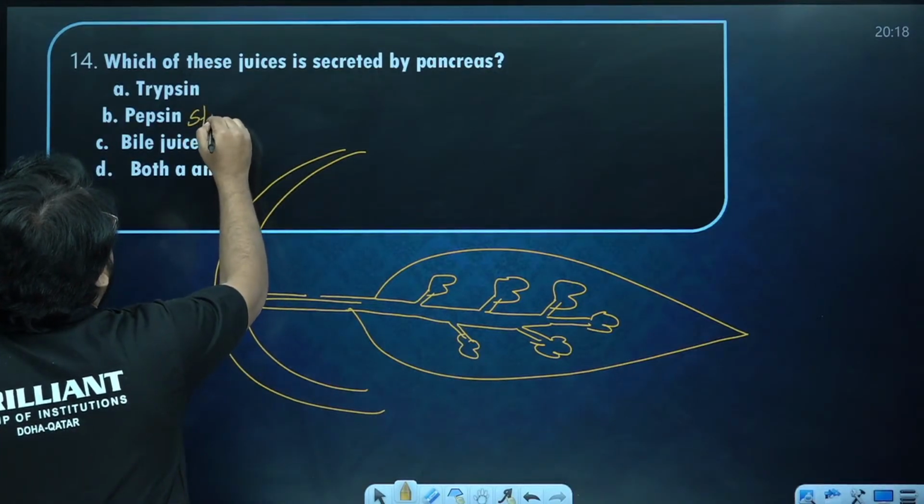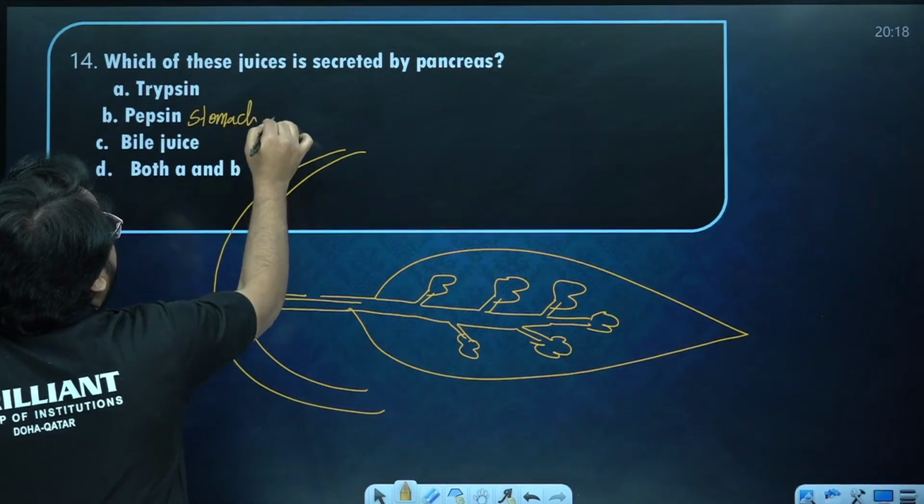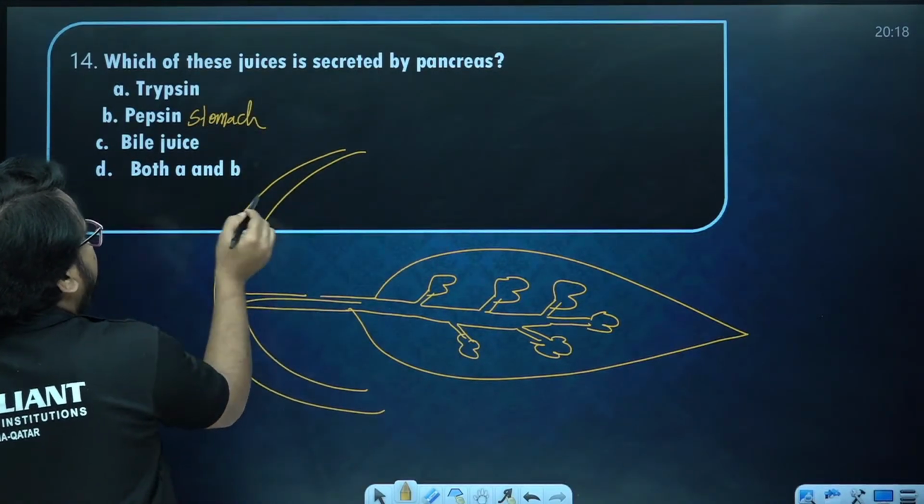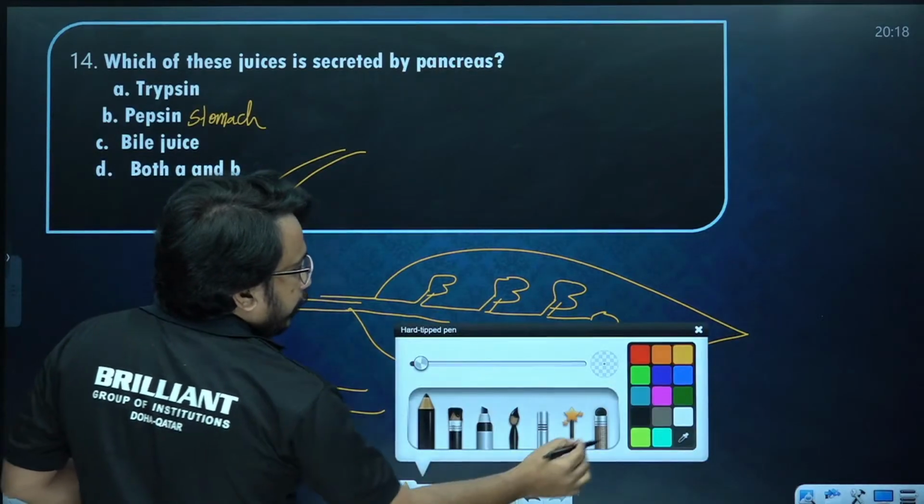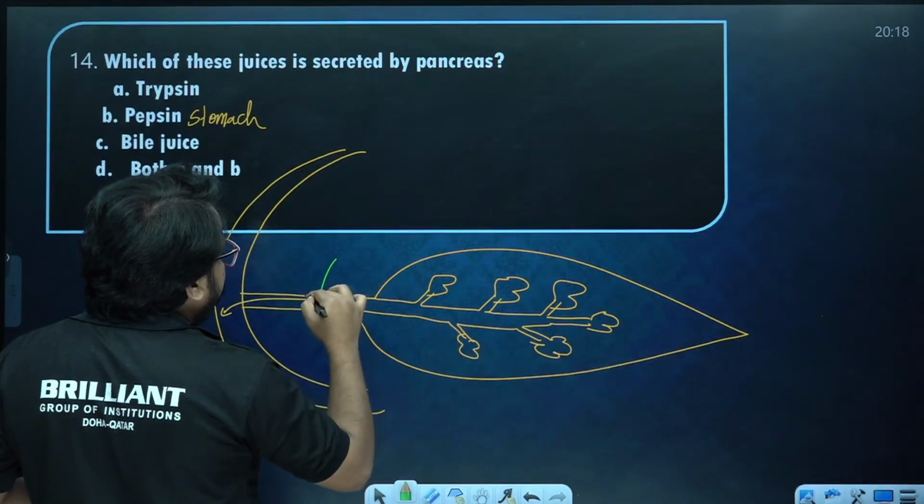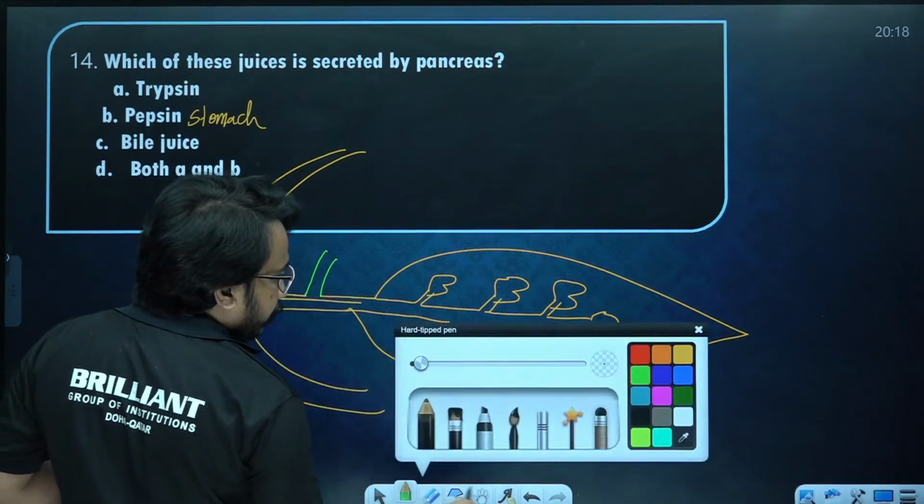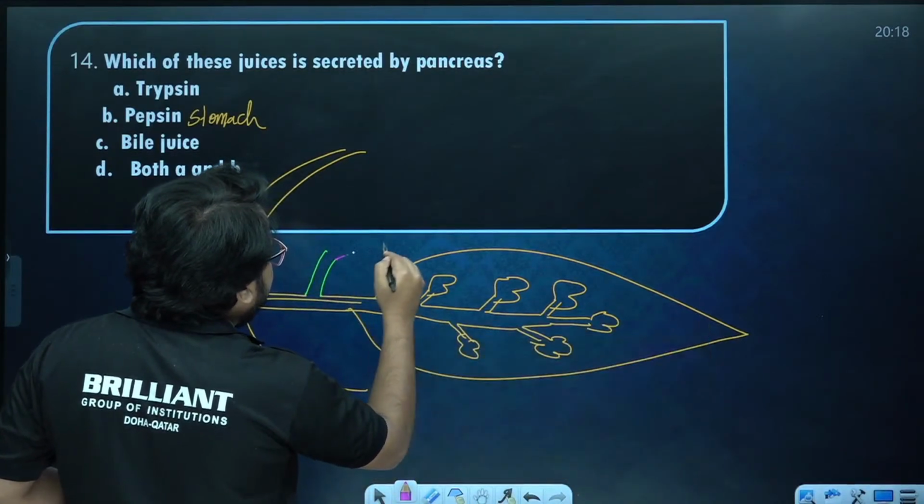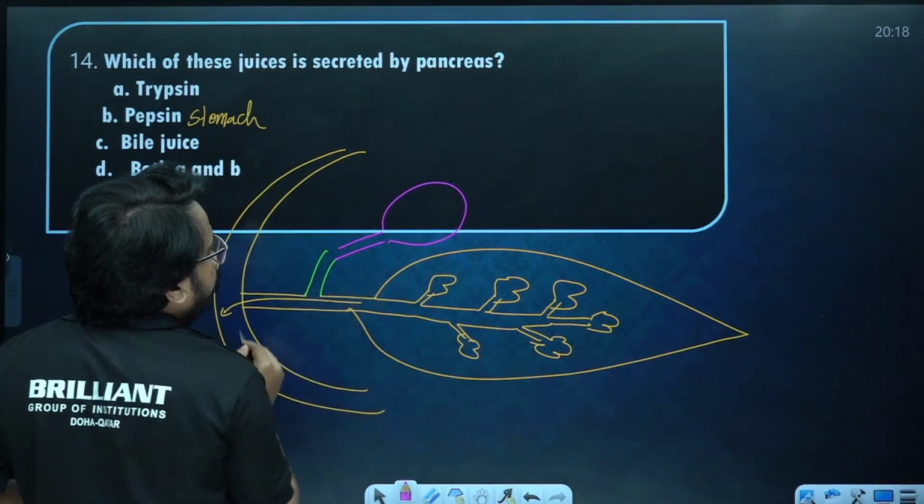Pepsin is by the stomach, that you know. In the stomach, the gastric glands will be producing the pepsin, whereas bile is secreted by the liver. Here the bile will be coming from, so this is the bile duct, and what I am going to draw with pink, that is the cystic duct from the gallbladder.